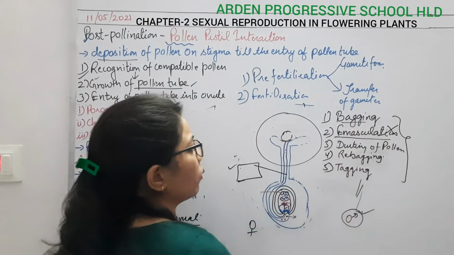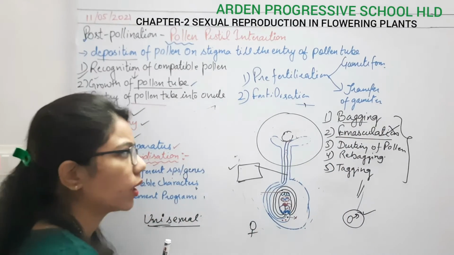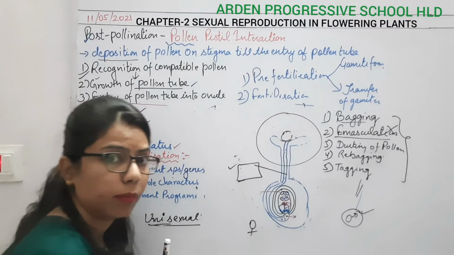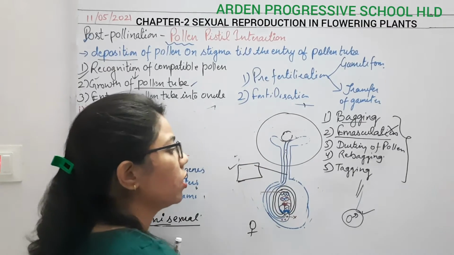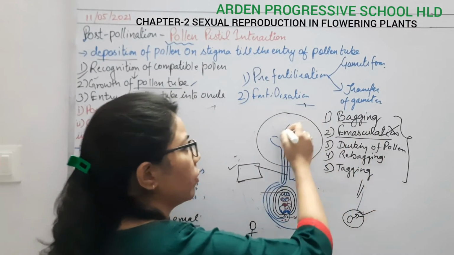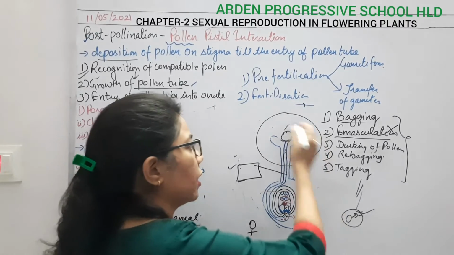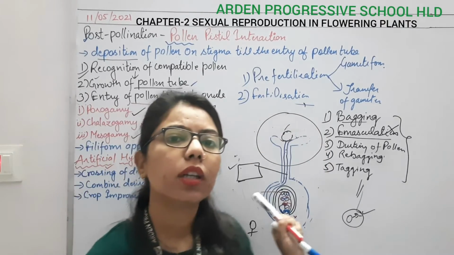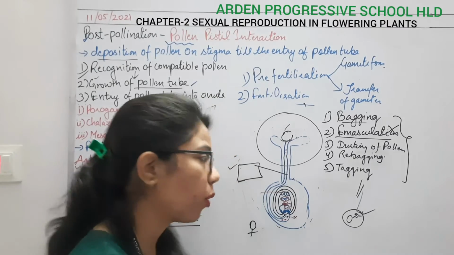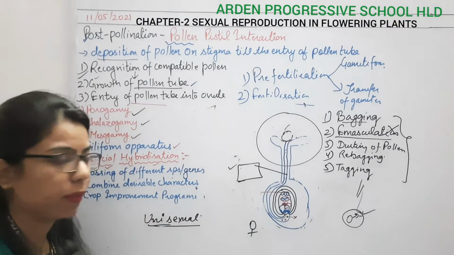So directly what we are doing, we are bagging it, before the natural pollination. Then we take the pollen grain and dust it here, and then again we cover it and tag it. So this is the whole process of artificial hybridization.